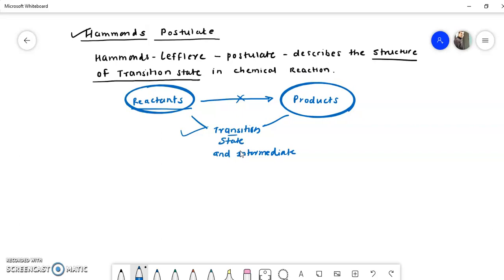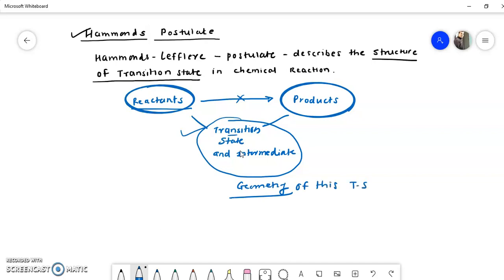Now Hammond's postulate describes the geometry of this transition state. The geometry of the transition state is explained by Hammond's principle or Hammond's postulate.